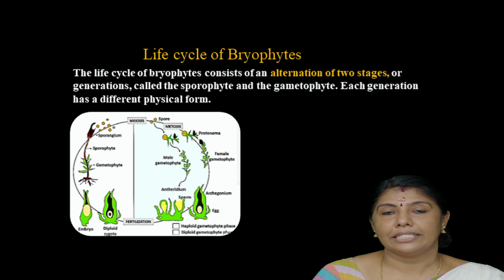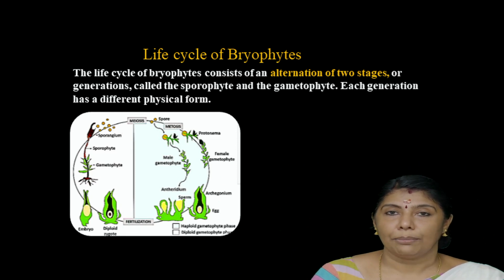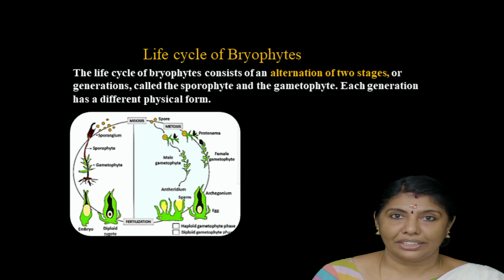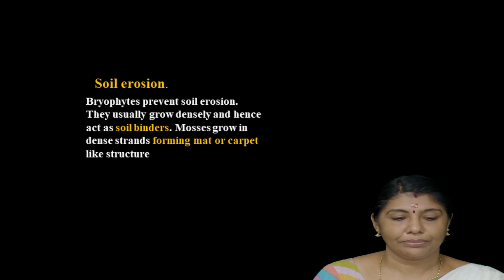From the protonema it germinates into the gametophyte, and the gametophyte bears the archegonium and the antheridium and produces haploid gametes. The gametes fuse together to form the zygote. From the zygote it develops into the dependent sporophyte. The sporophytic generation is a very short period, and the gametophytic generation is a long period.